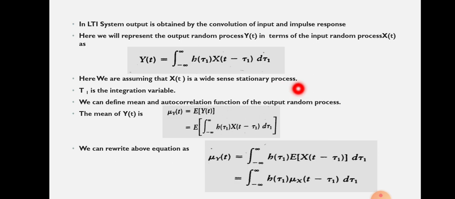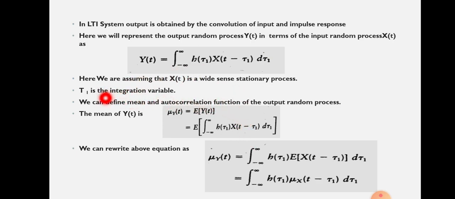What are the conditions? The first condition is that the mean should be constant over the observation time interval of t. The next condition is that the autocorrelation function is a function of time difference. So you should remember those two conditions. We will check them in the coming slides.